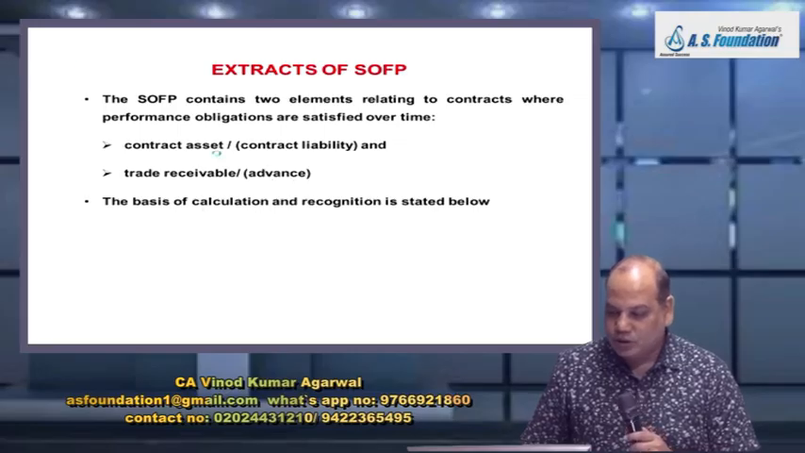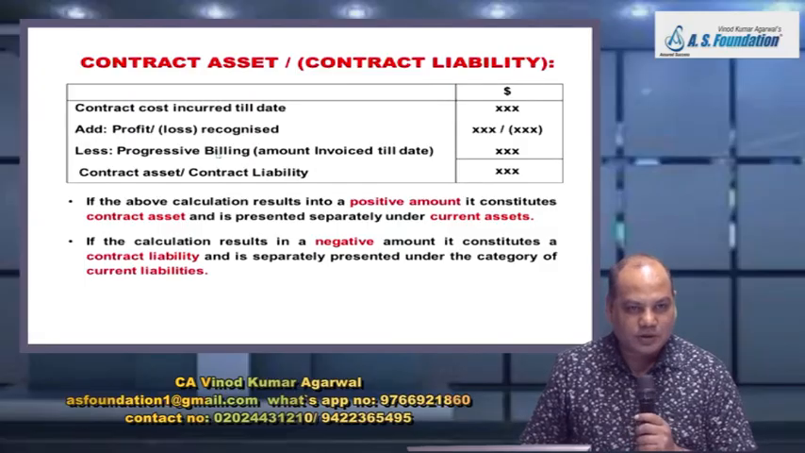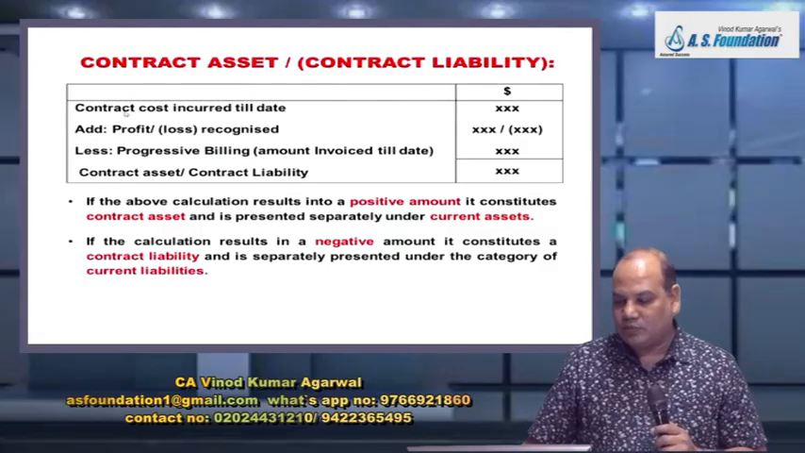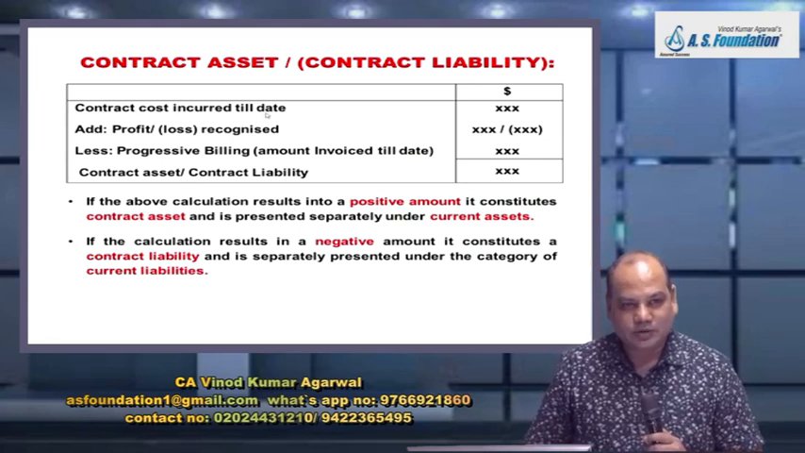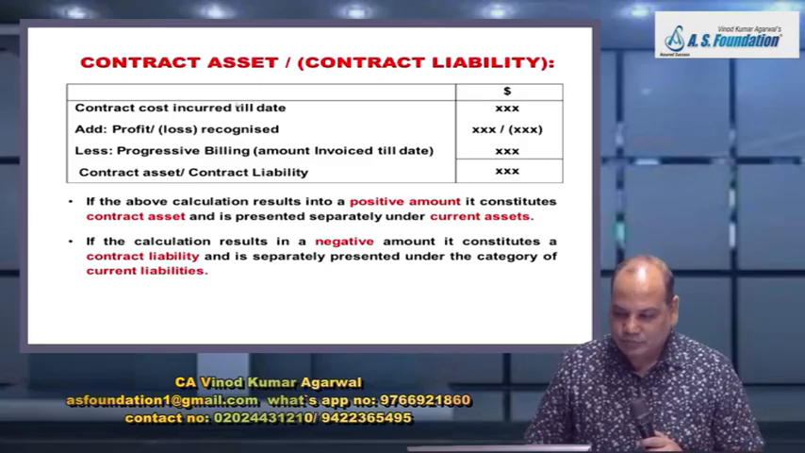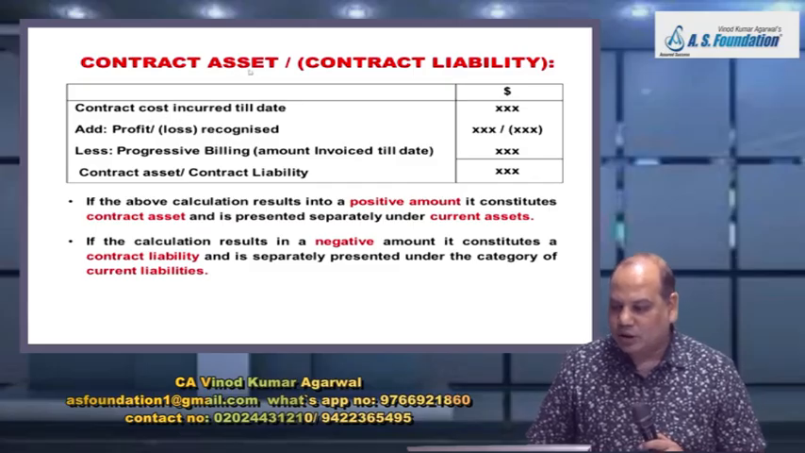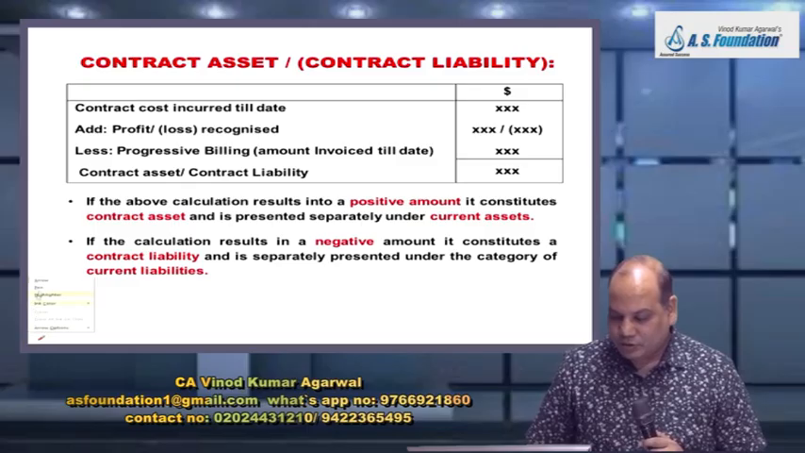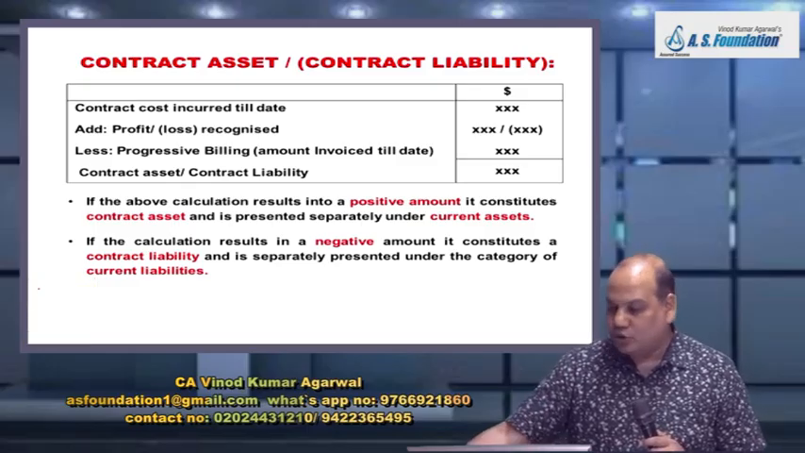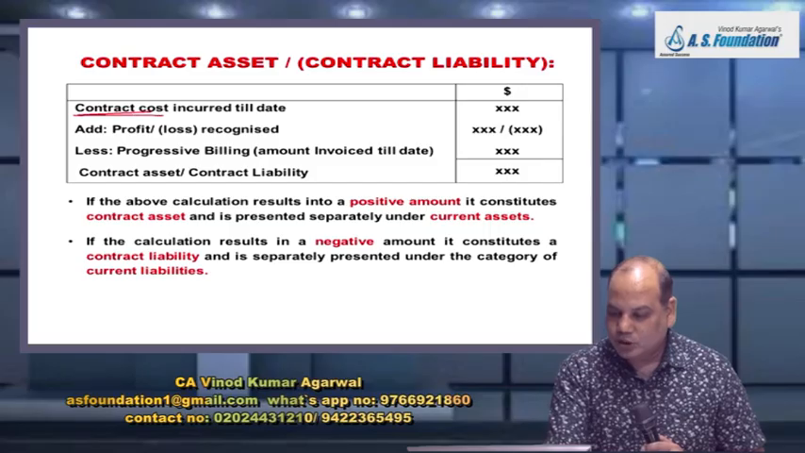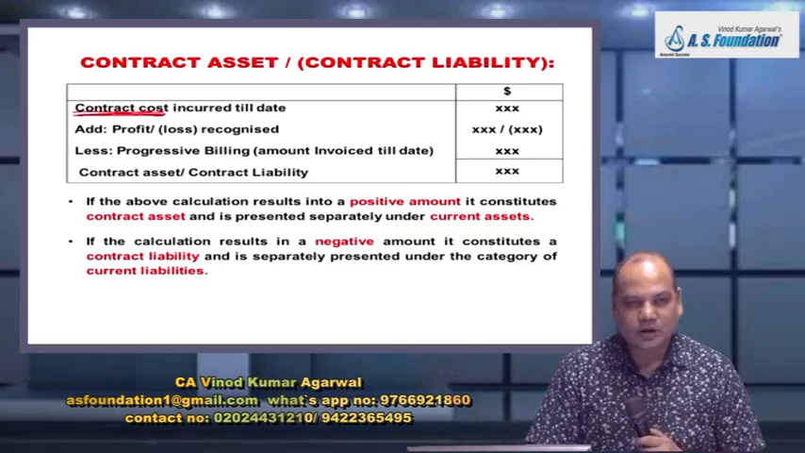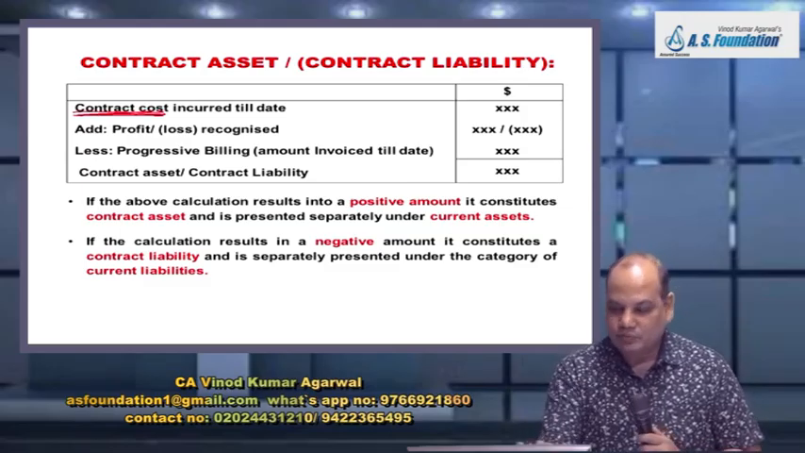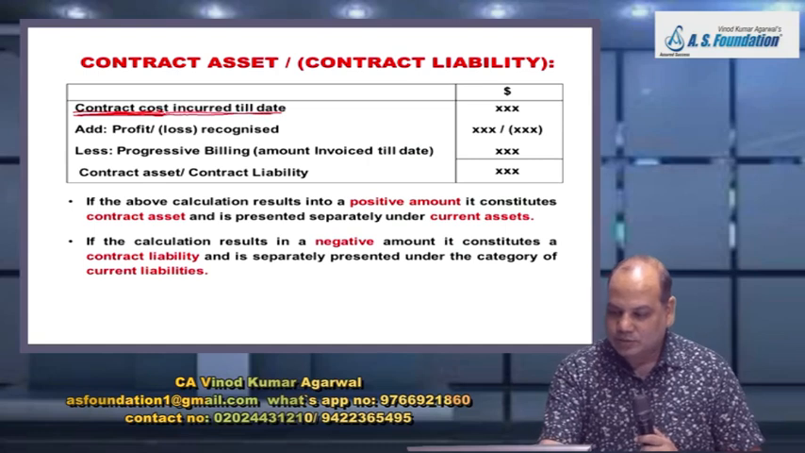How to compute contract asset or contract liability. So for that we will calculate contract cost incurred till date. So you are going to open an account called contract asset account. In that contract asset account, whenever you incur the cost, you keep on debiting that account. Contract asset account debit to bank account. Contract asset account debit to creditor account. So contract cost incurred till date.